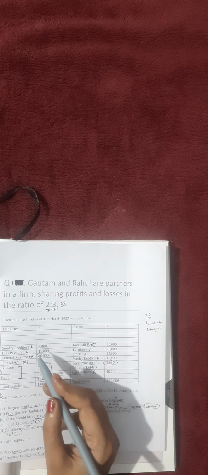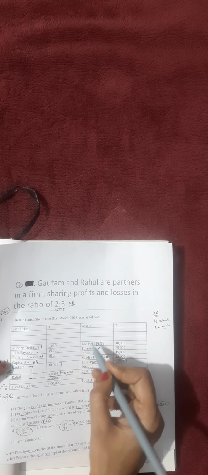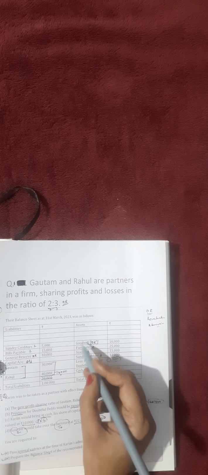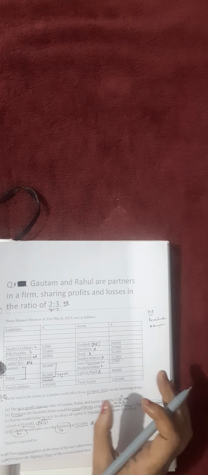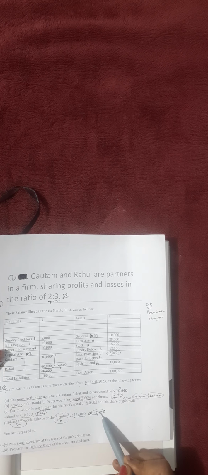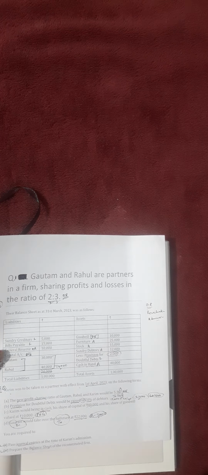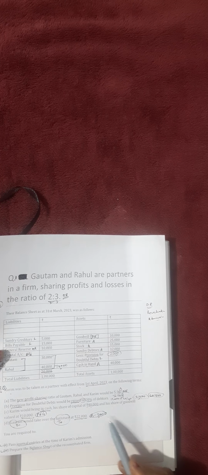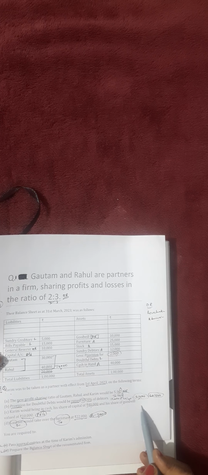Okay, so what are the old ratio journals? Goodwill and, on this side, general reserve. Either you keep this one first or this two first, no problem, but keep all the old ratio items together. So two journals we are getting here, 1 and 2. Then revaluation, how many items are here? L plus and the other are both losses, gain is nowhere. So only one journal for revaluation, and that loss we can transfer directly. So two journals for revaluation, 2 plus 2, 4 journals, and then one journal for taking this furniture by Gautam.